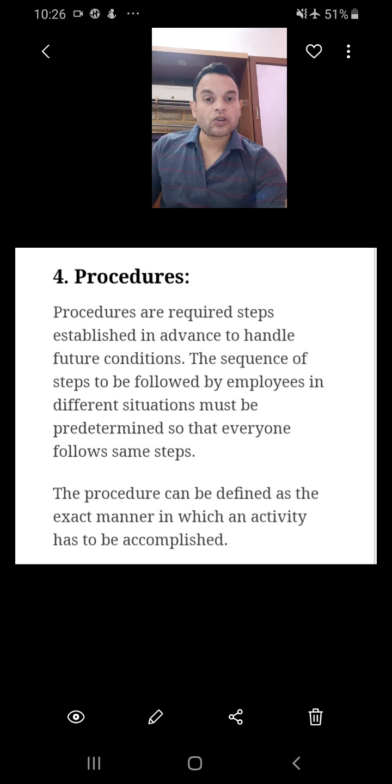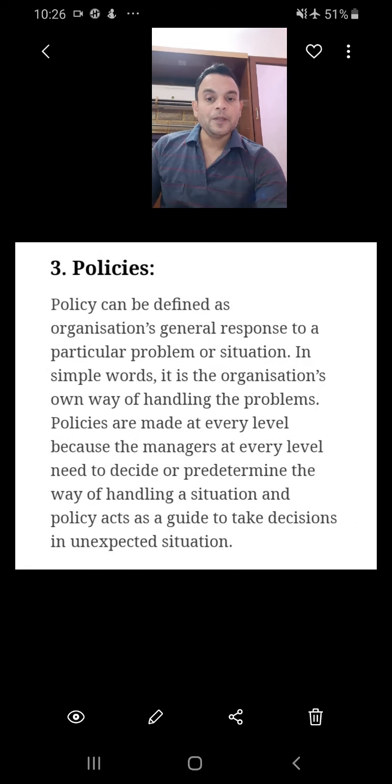Procedure means chronological sequence, 1 2 3 4, that is known as chronological sequence. Which work will be done first, which work will be done later. Remember my friend, the keywords are very important. Procedure, the keyword is chronological sequence. Policies, general guidelines or general response to a particular problem. Policies means general guidelines. A common answer for all the questions is known as policies.